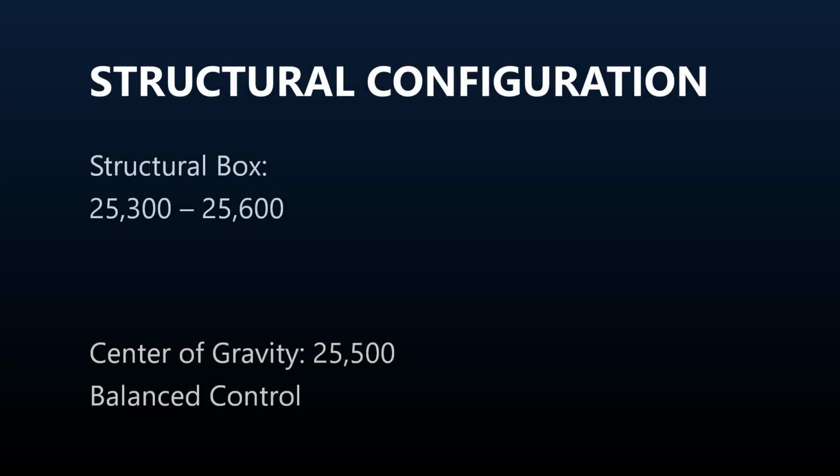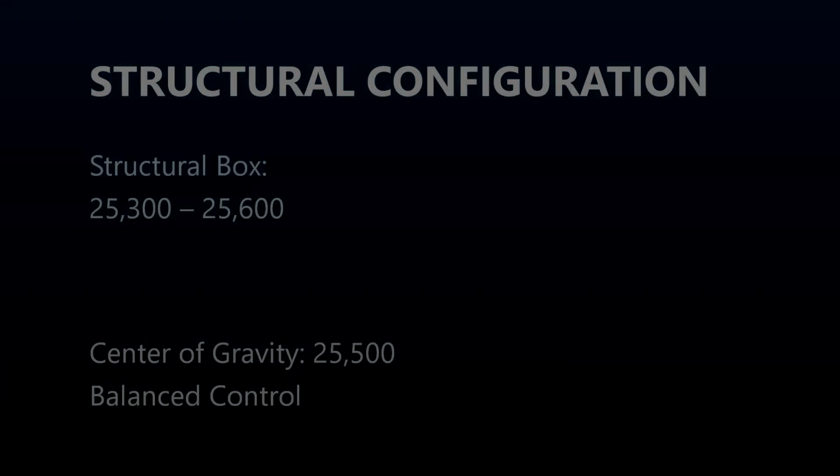Structural configuration. At settlement, the market is operating inside a defined structural box, 25,300 to 25,600. Spot closed slightly below the midpoint of this band. The call side remains heavier above. The put side is layered below. Futures are stable. Volatility is calm. Options were reduced into the close.